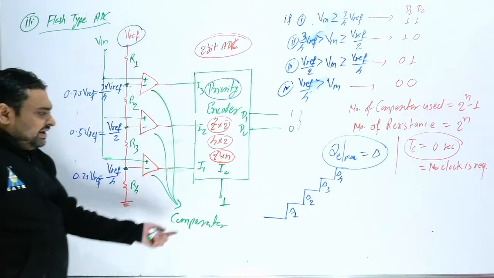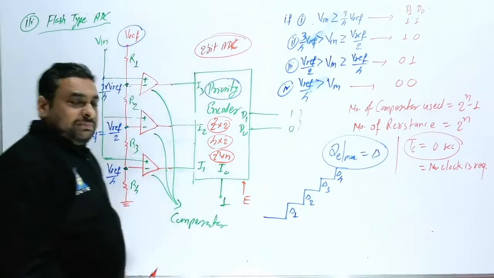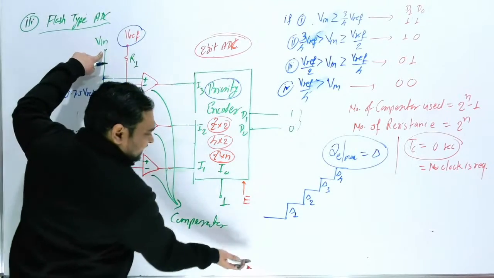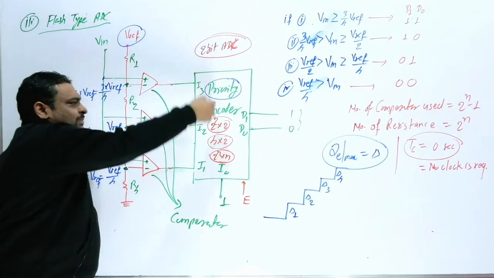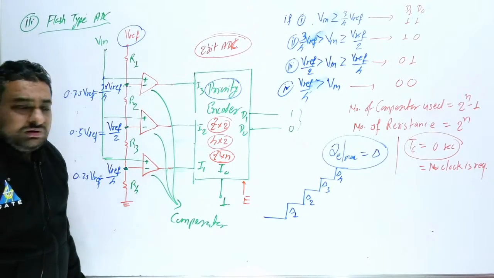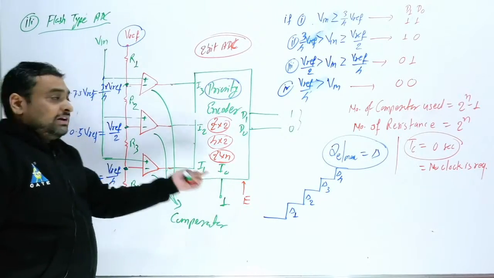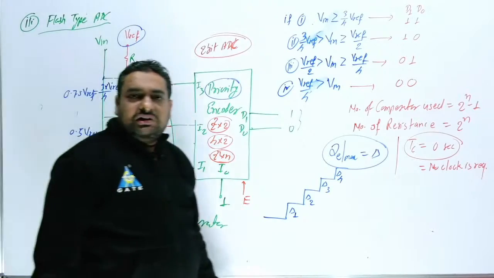So when you enable this circuit, suppose I say here one enable. If you have provided input, and when you enable the circuit, you will get output. Definitely this propagation delay will be added. Right now we are assuming all the propagation delay is 0. So when you provide the enable signal, you will get output here immediately. So here no conversion time.